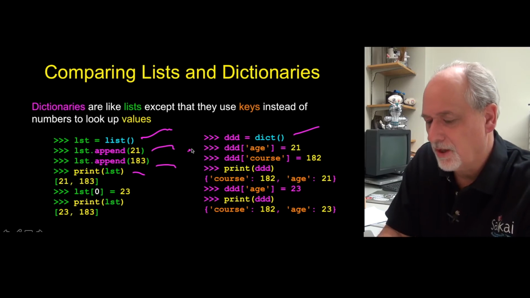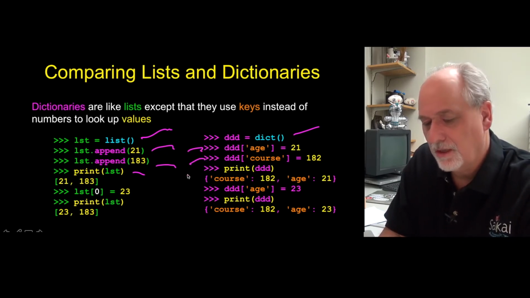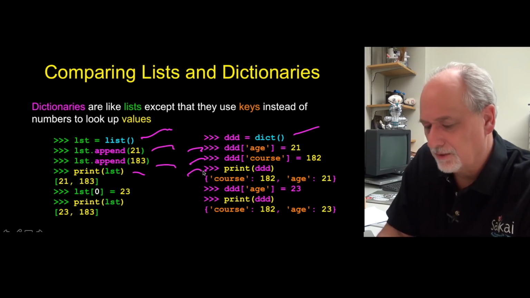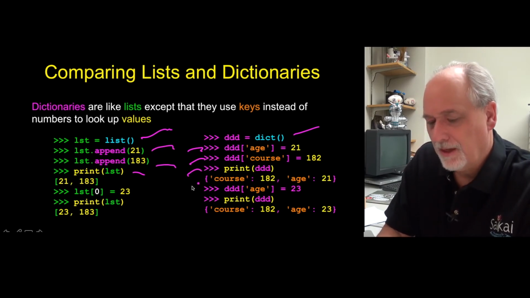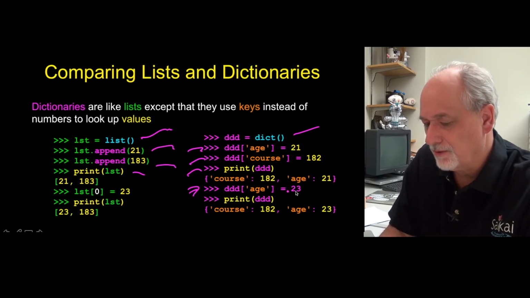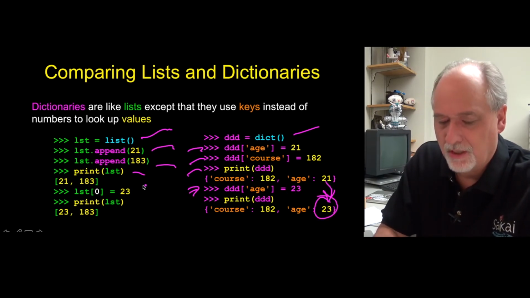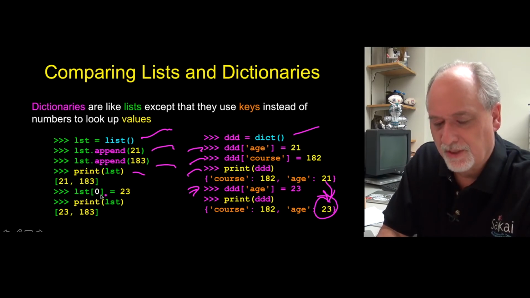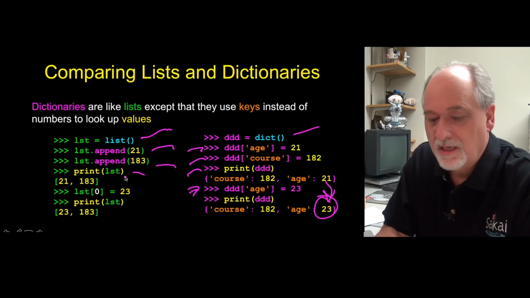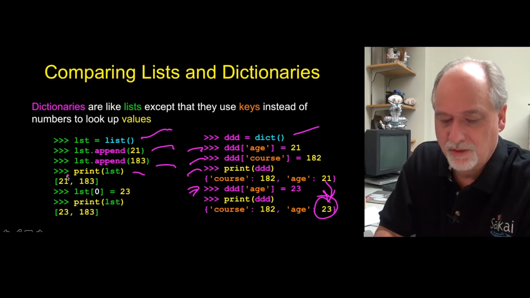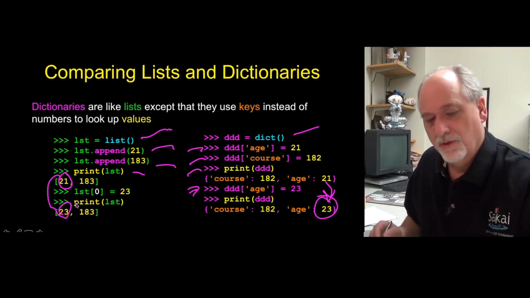Here we're going to mark 21 with age and stick it in, and mark 182 with course and stick it in, and then we're going to print it out, and there we got course and age mapped. And we can add a 23 and stick it back in age, and that overwrites. So the 21 becomes the 23. We can do the same thing in a list, except we say list of 0, because in lists the indexing is position, and so this 21 becomes 23.